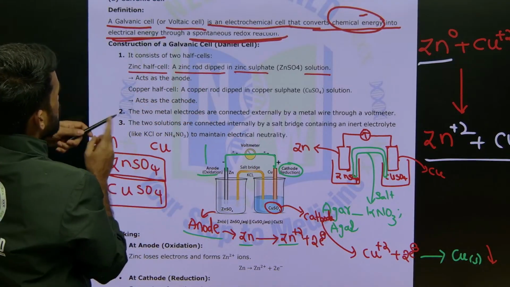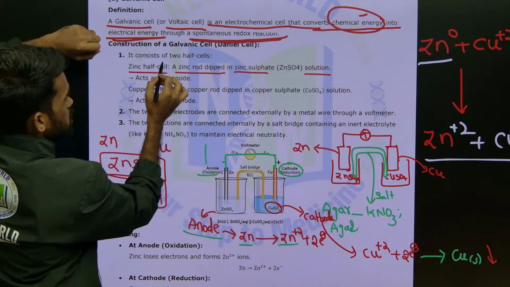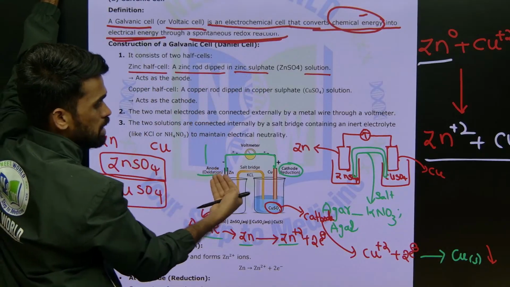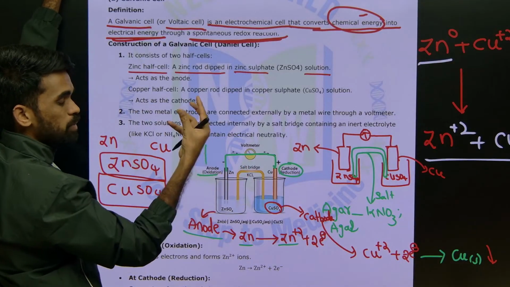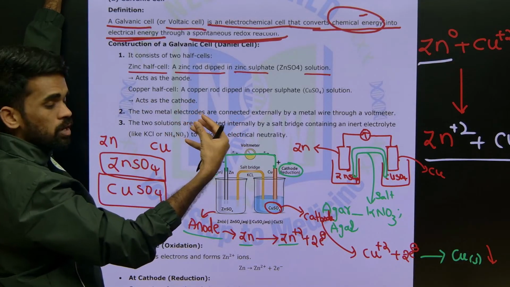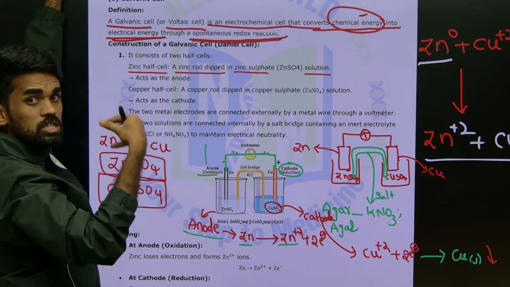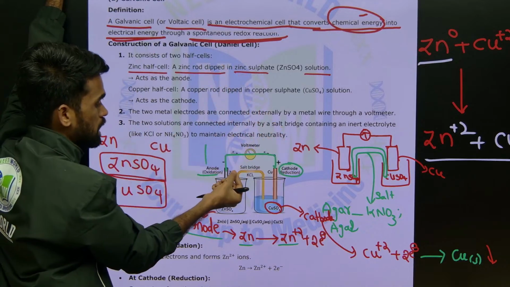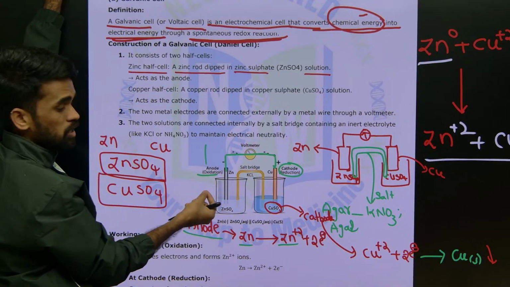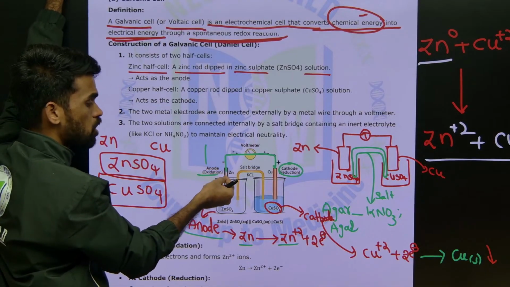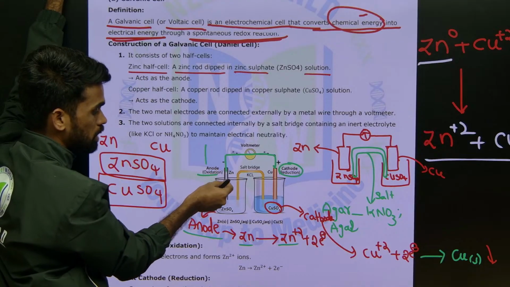See, construction of galvanic cell: it consists of two half cells, one is the anode half cell, the other one is the cathode half cell. So you need to take as anode half cell that metal which is more reactive, which has more tendency to undergo oxidation. Zinc has more tendency to undergo oxidation when we compare with copper. Therefore, since zinc oxidation potential is more, that's why I am taking it at anode.